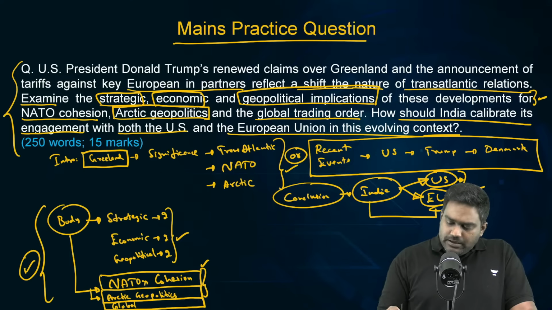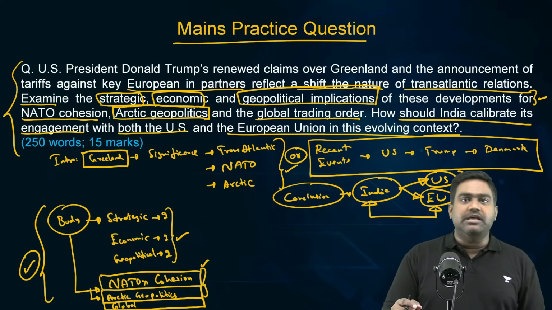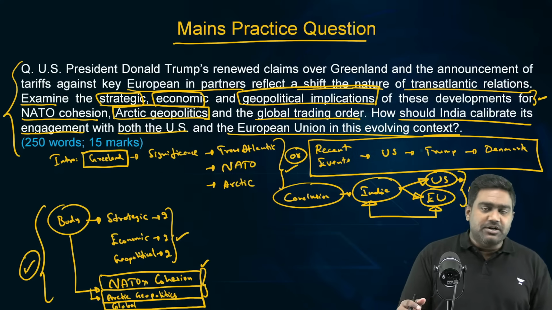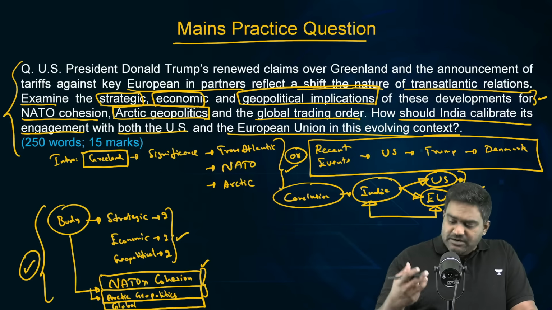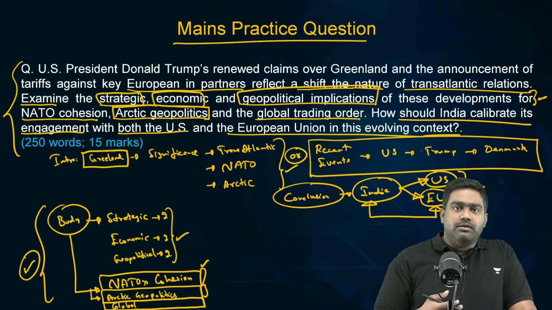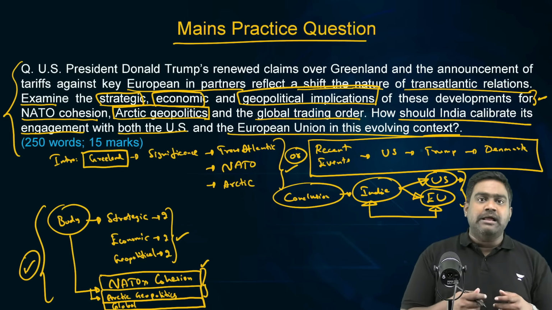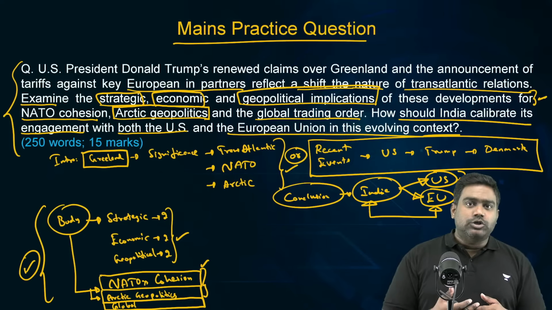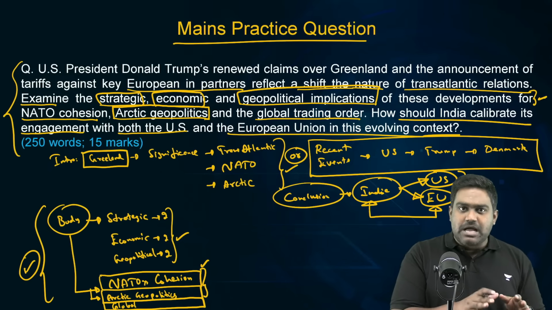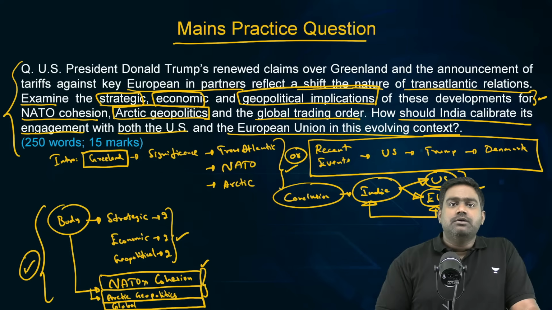And parallelly, India should seek closer ties with the EU, trade, strategic, and military relations with the EU. And that's exactly what India has been doing, right? For example, for the upcoming Republic Day celebrations, India has invited EU leaders. And there are reports that we might be on the verge of a free trade agreement between India and the EU, which has been negotiated over many, many years. The talks have been going on for nearly 18 years. And there is a possibility that the FTA might happen very soon, around the Republic Day celebrations.